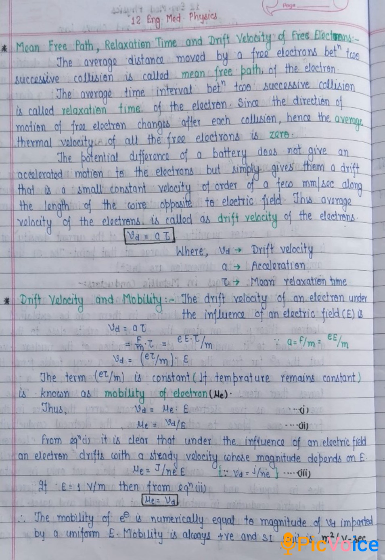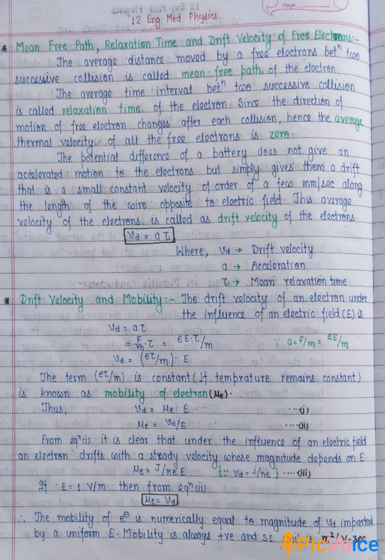From equation first, it is clear that under the influence of an electric field, an electron drifts with a steady velocity whose magnitude depends on the electric field capital E. Mu is equal to J by Ne into E, because Vd is equal to J by Ne.